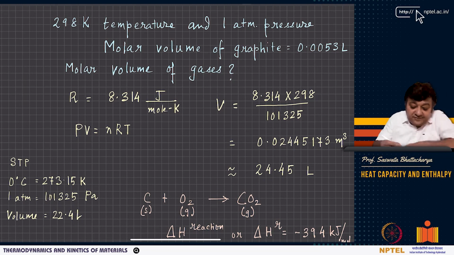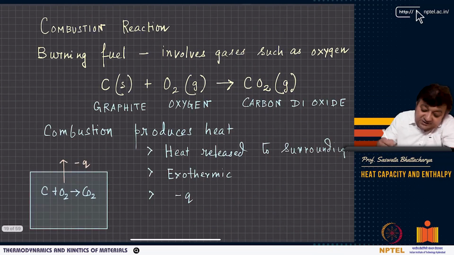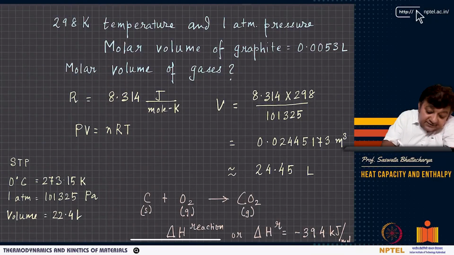Now the burning here, or combustion, is happening at 298 Kelvin, which is room temperature, 25 degrees Celsius, and you have 1 atmosphere pressure.